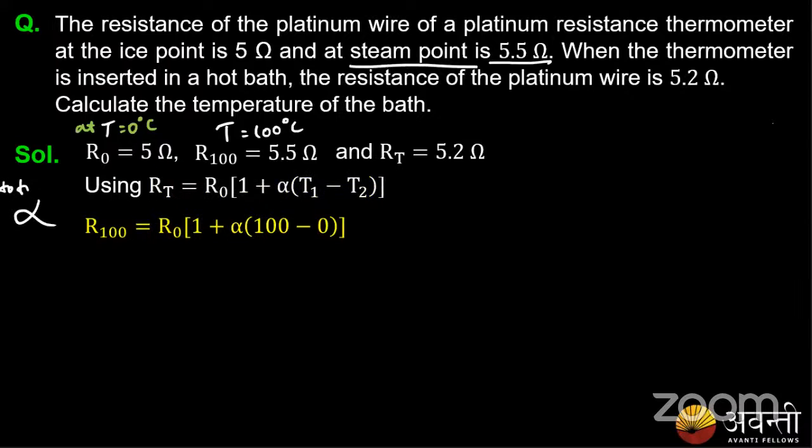So R100 equals R naught into 1 plus alpha into 100 minus 0. My final temperature at the steam point was 100, and the initial temperature was 0 degrees Celsius. So what was the change in resistance, guys? How much was the change in resistance?